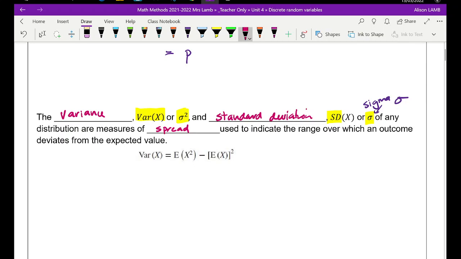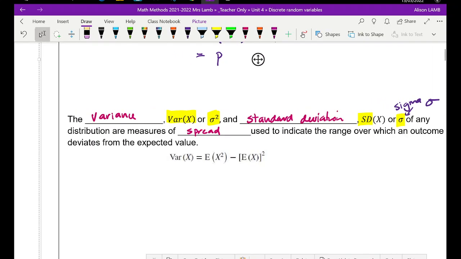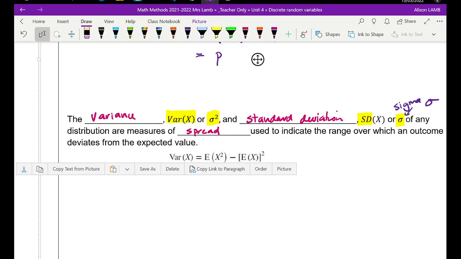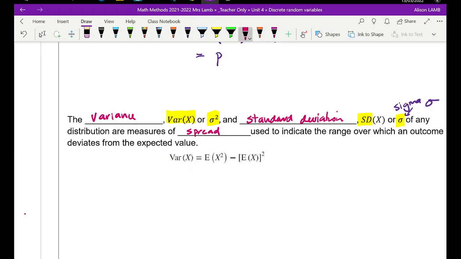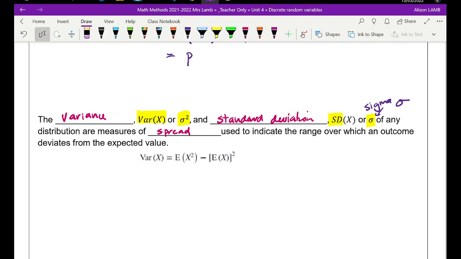So it's the expected value of x squared minus the expected value of x, squared. If we're finding the expected value of x squared, it means that the sum we're doing is now with x squared.